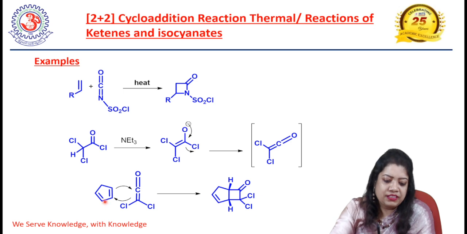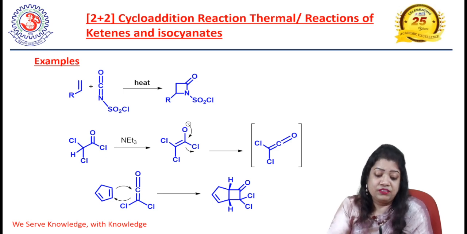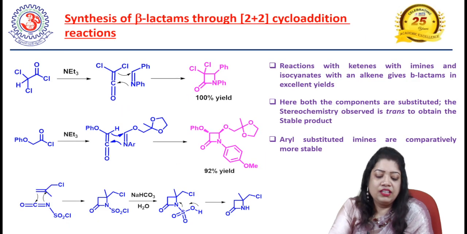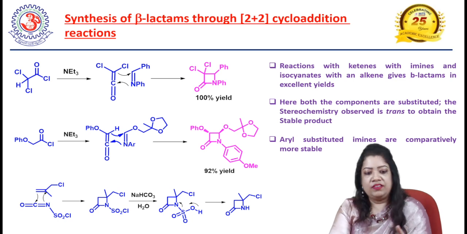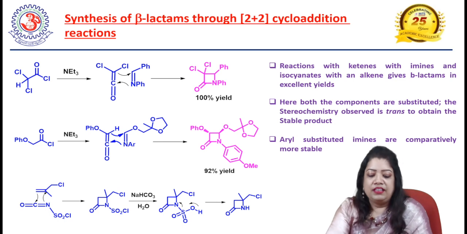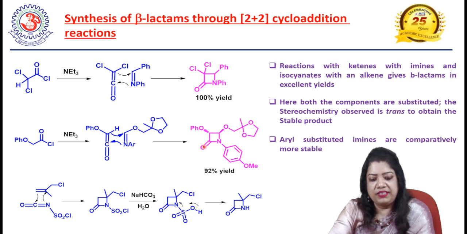Here a 5-membered ring is reacted with this ketene system to form a fused 5-membered and 4-membered ring system, which is difficult to synthesize in other ways, but can be done using 2 plus 2 thermal cycloaddition reactions. Now, lastly, we will discuss a few examples of synthesis of beta lactams using isocyanates and ketenes. When ketenes are reacted with an imine, they give beta lactams, and when isocyanates are reacted with a simple olefin, they also give rise to beta lactams.